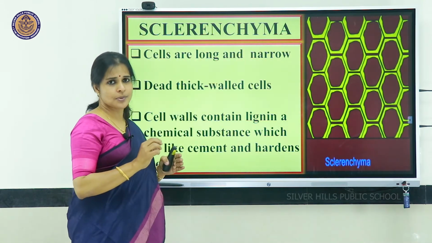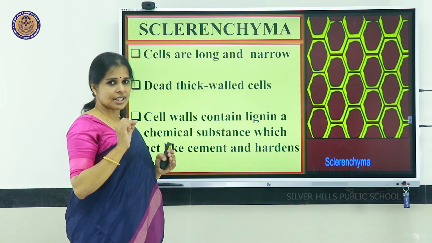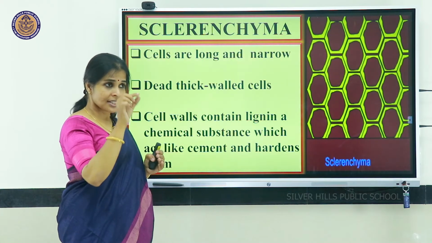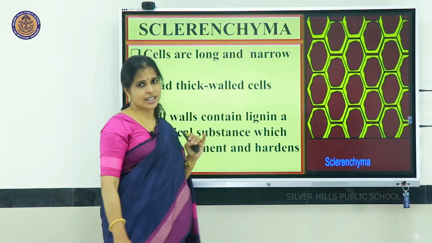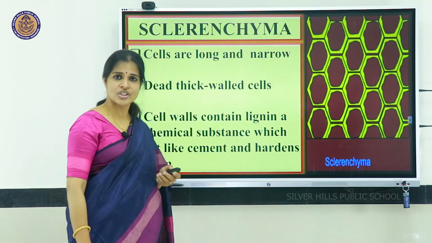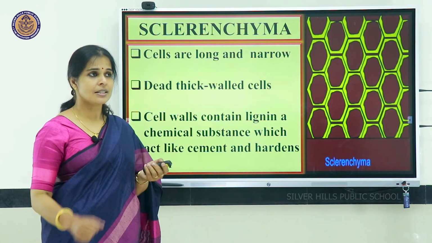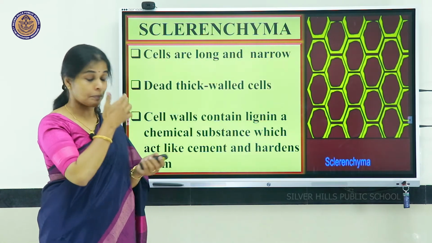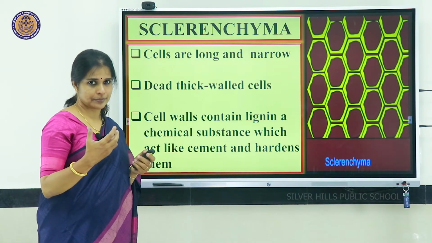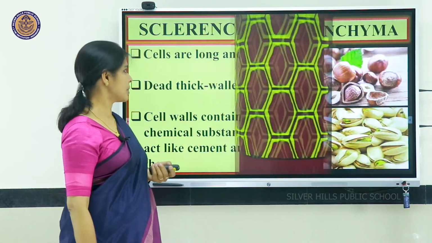So in a group of long and narrow cells, the cell wall regions which are touching each other contain lignin, a chemical substance acting like a cement which is hardening. So that is giving hardness. So these cells are normally present in plants where hardness is required. All hard tissue regions are normally of sclerenchyma.